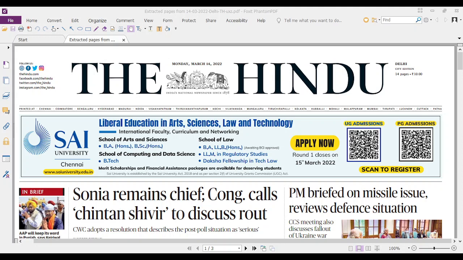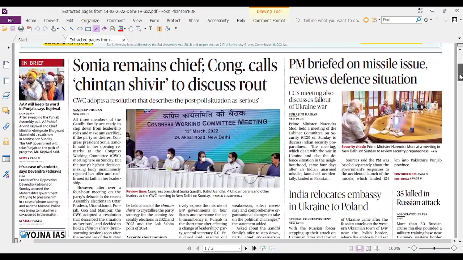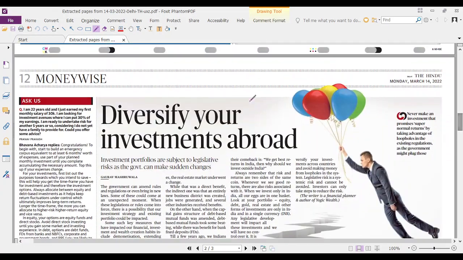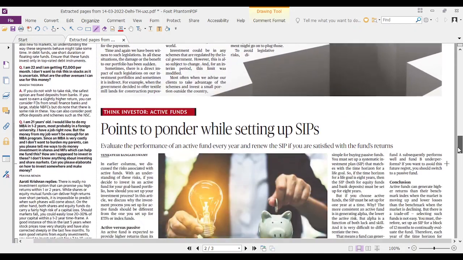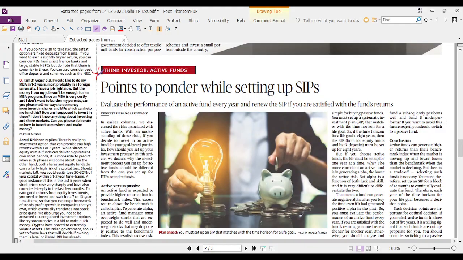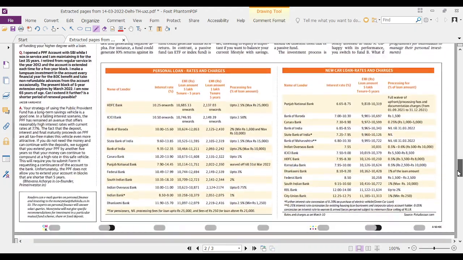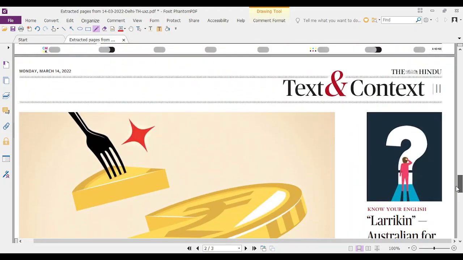Today we would be discussing the important articles related to economy from The Hindu news. On page 1 there is no news about economy, same with the editorial page, and in the Moneywise page we don't need to read this article from the exam point of view. You can directly go to the text and context.